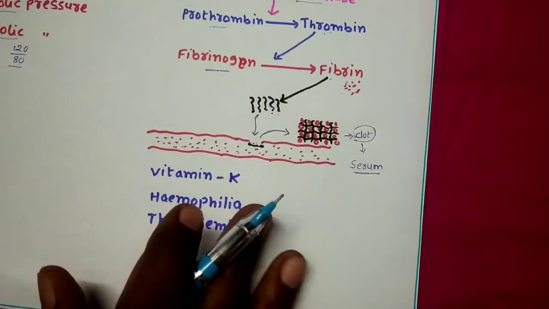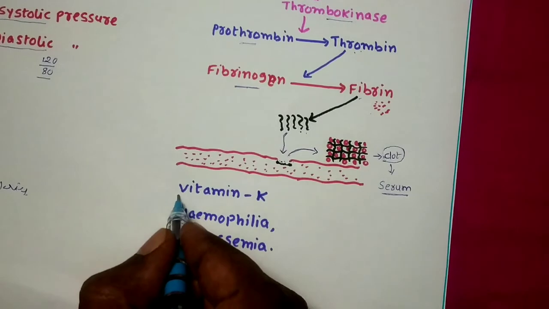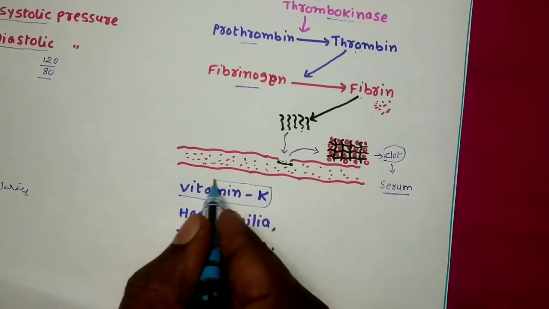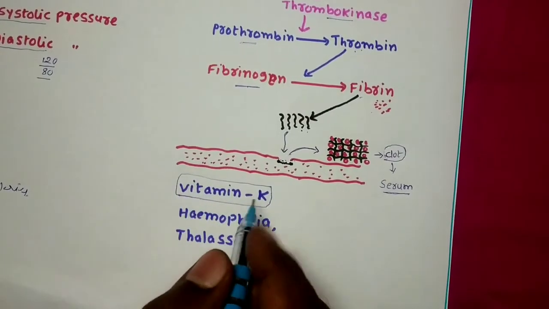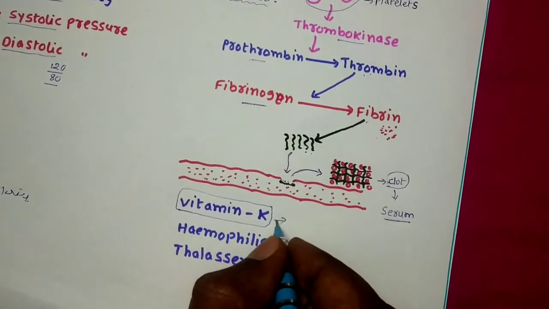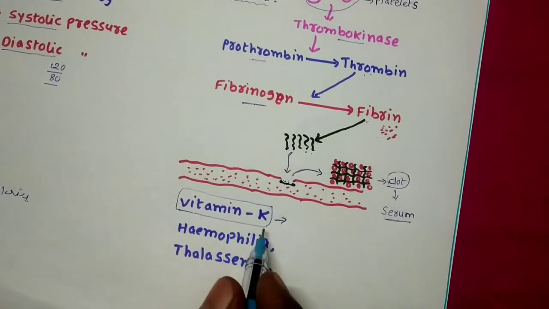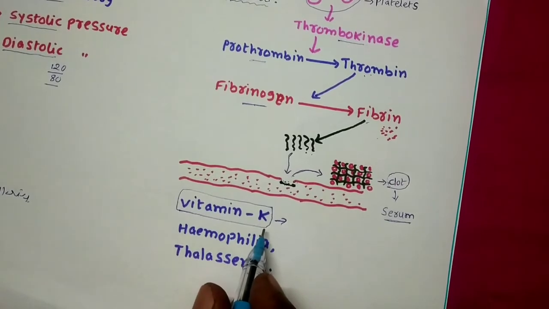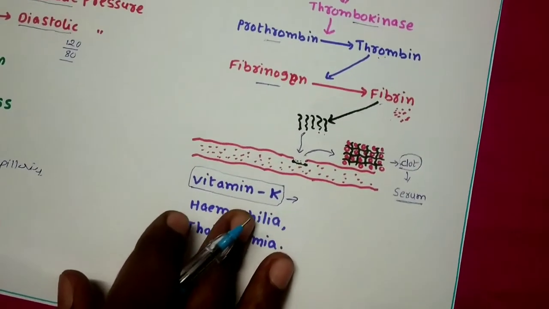But when our body does not contain sufficient vitamin K, the blood will not clot properly, because it is the vitamin which is useful for the clotting of the blood. We studied this in the vitamins.